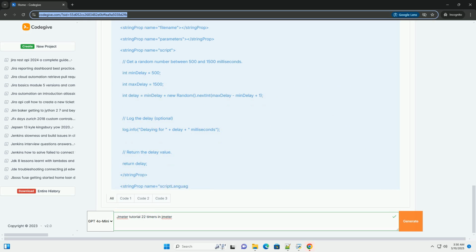Configuration. Thread group, add, timer, uniform random timer. Name. Optional, for example uniform delay, 500 milliseconds max. Comments. Optional. Constant delay offset, in milliseconds, the minimum delay. The delay will always be at least this long.